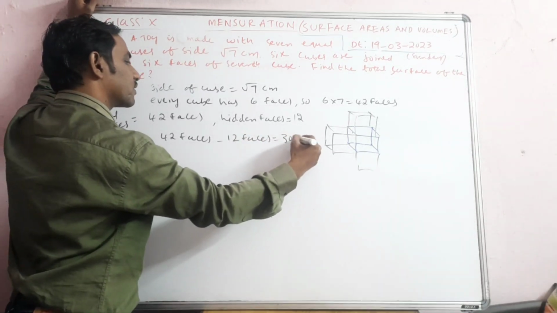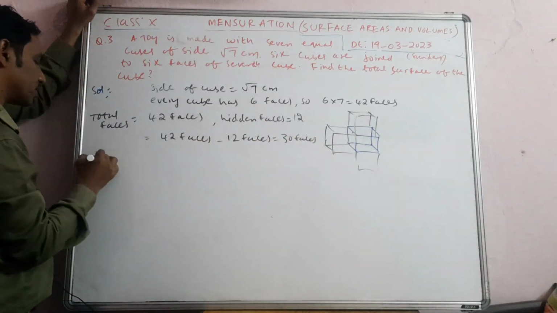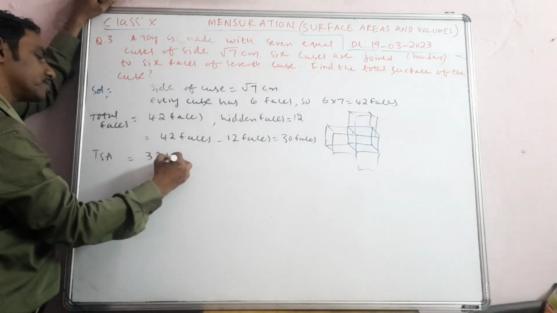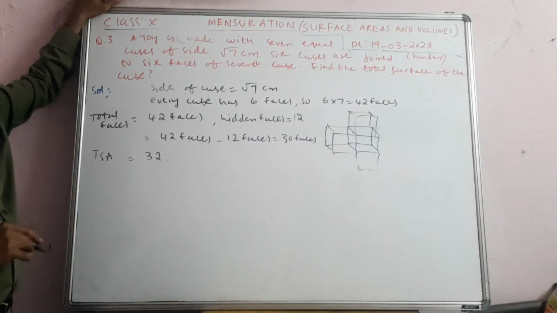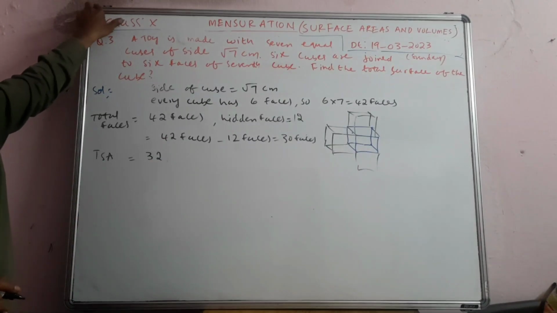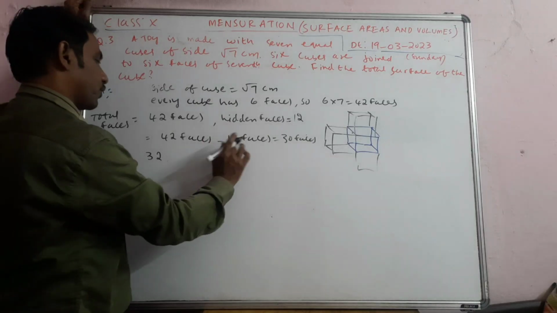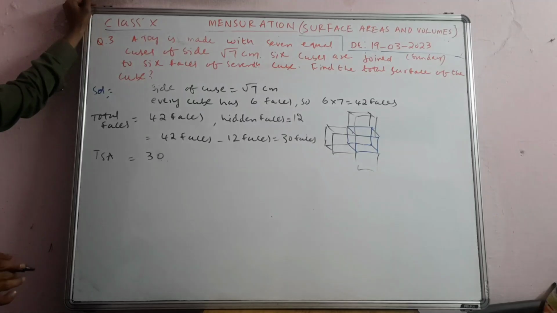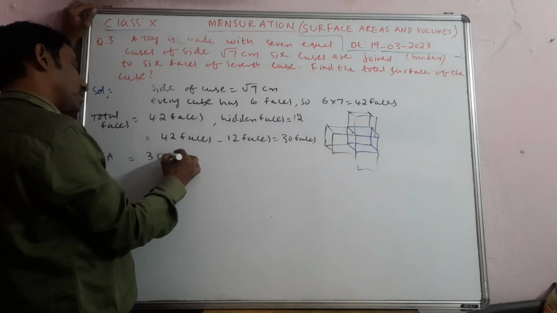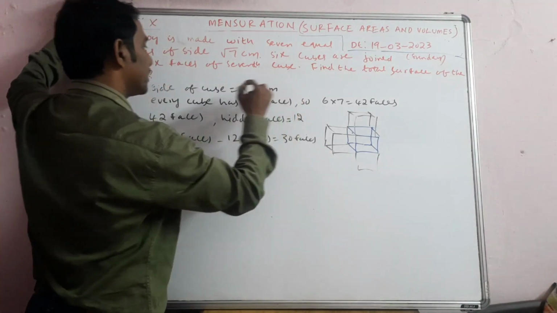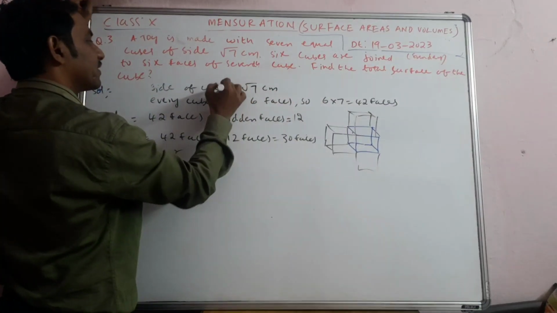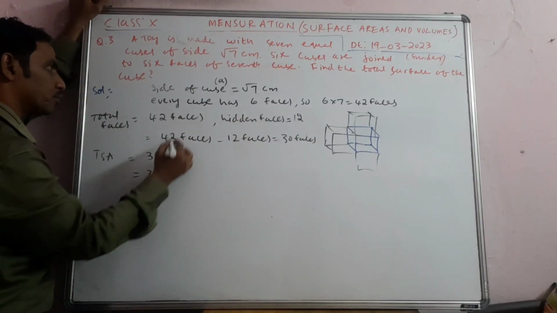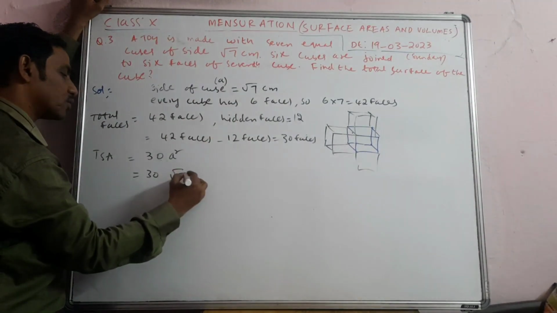So when you find the total surface area, TSA, what you have to do is find the area of 30 faces. So 42 minus 12 is 30, so 30 faces you have to take. And how do you do this? See, each face area will be a squared. For example, the cube's edge they already gave us, take it as small a equal to root 7. So 30 into small a whole square, means root 7 whole square, you take.